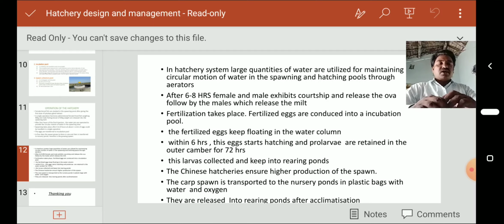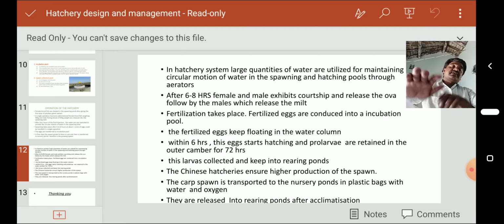This protects them from external shocks. We add 7% sodium carbonate and 4% sulfuric acid, and sometimes carbonic acid, which work like an anesthetic.